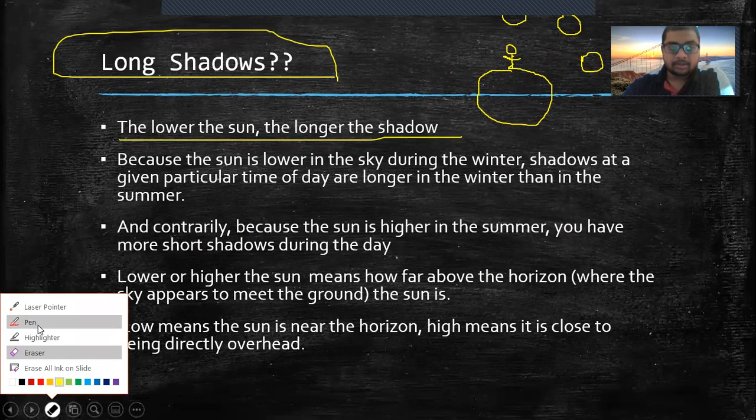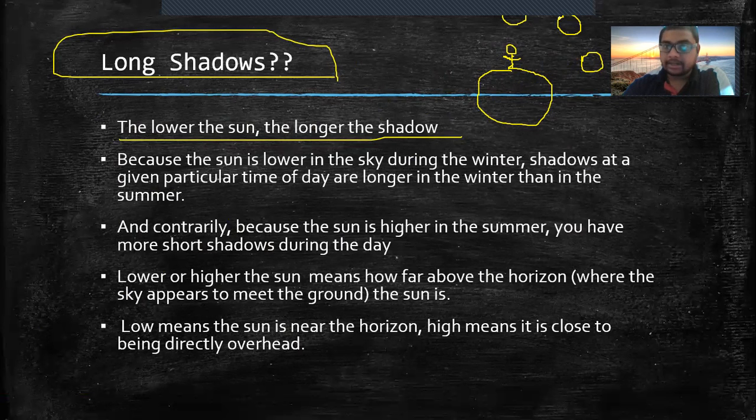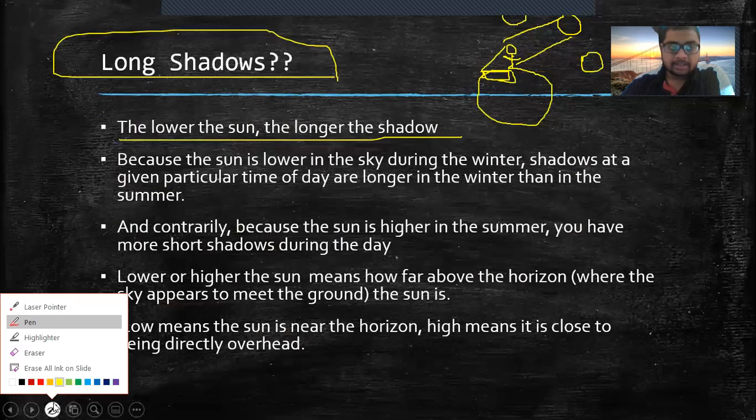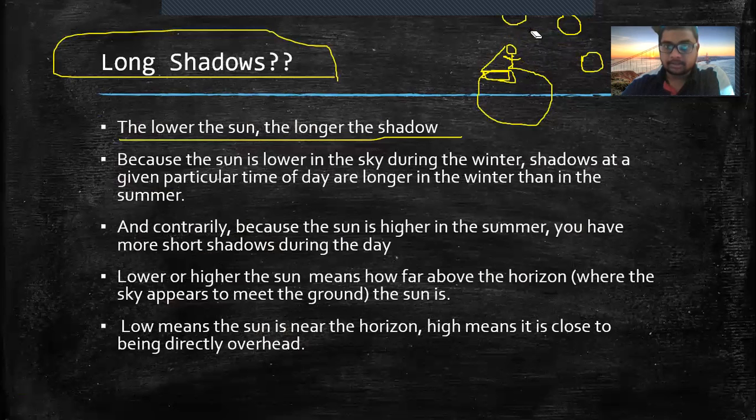Now you are standing there only, but light rays are now falling towards you like this. Okay, on this position. So your shadow is now like this, big. Okay, your shadow is big over here. Your shadow is big here now. So your shadow is longer than you. So the lower the sun, the longer the shadow. And now, well, again, erase it. Just a minute. Let me erase this also.